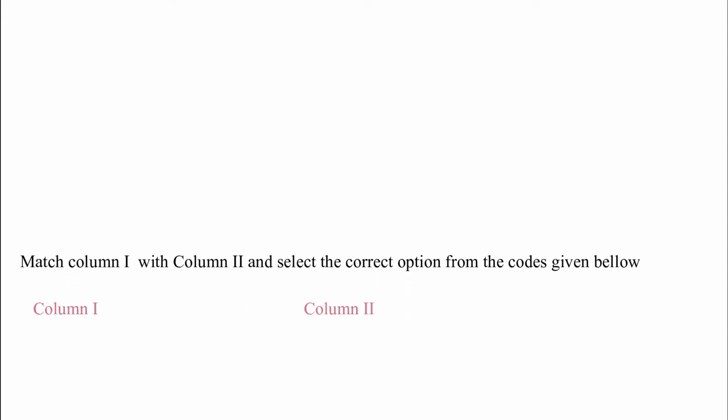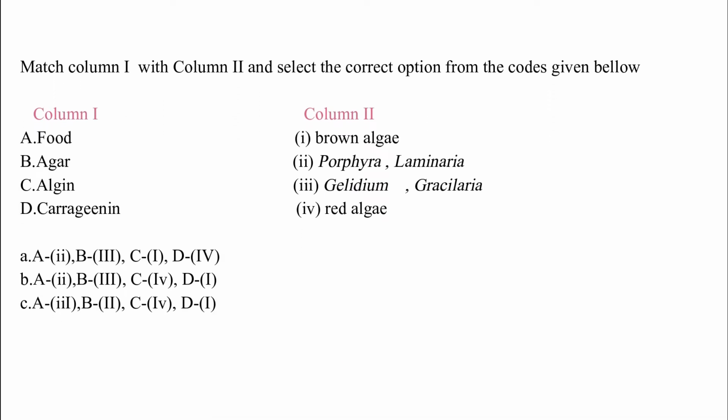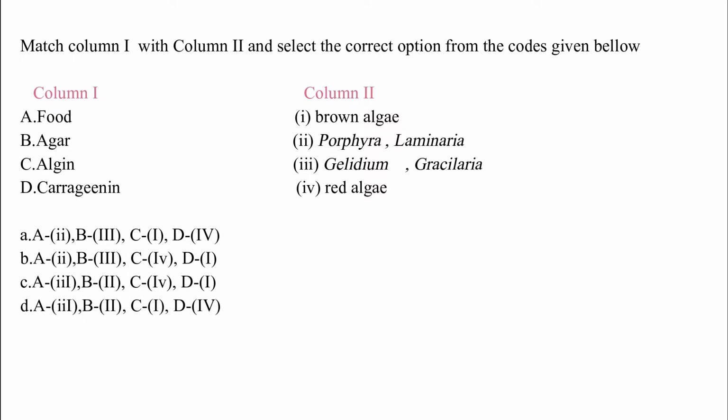Match column I with column II and select the correct option from the codes given below. Column I: A. Food, B. Agar, C. Algin, D. Carrageen. Column II: I. Brown algae, II. Porphyra, Laminaria, III. Gelidium, Gracilaria, IV. Red algae. The correct answer is option A, which is food matches with Porphyra and Laminaria, agar matches with Gelidium and Gracilaria, algin matches with brown algae and carrageen matches with red algae.